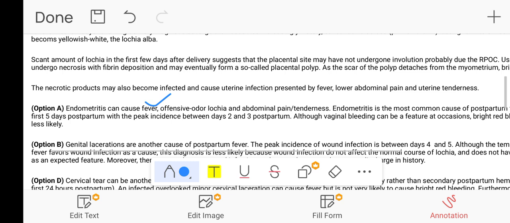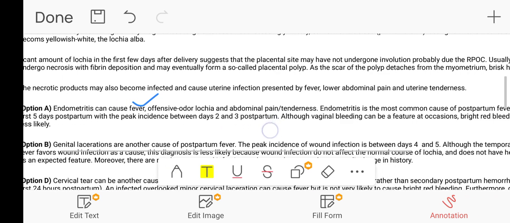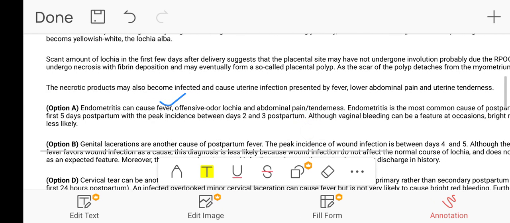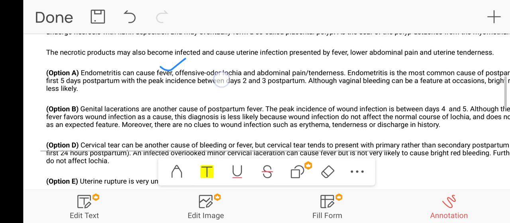In case of endometritis, the patient has a fever, offensive odor lochia, and abdominal pain, and the tenderness will be severe. Endometritis is the most common cause of postpartum fever in the first 5 days, with a peak incidence between day 2 and day 3. Although vaginal bleeding can be a feature on occasion, bright red bleeding makes endometritis less likely, because usually they present with offensive or smelly lochia, or a yellowish discharge. So this is not a case of endometritis.